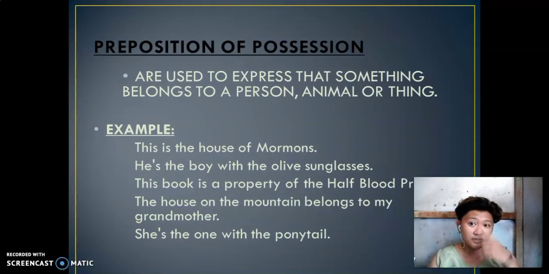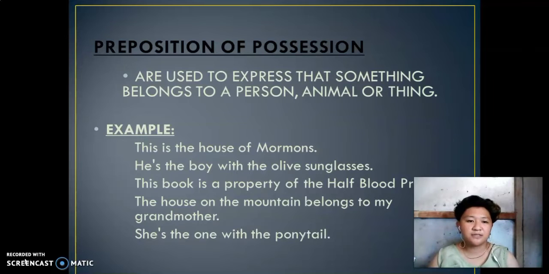Prepositions of possession are used to express that something belongs to a person, an animal, or a thing. For example, "This is the house of Mormons." In the first sentence, they are talking about the house that is owned by, or belongs to, Mormons.